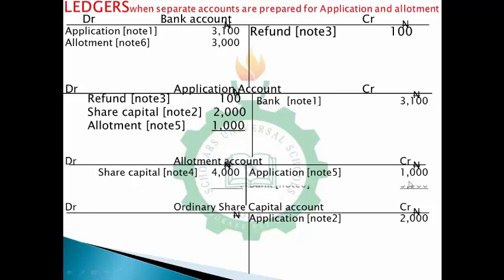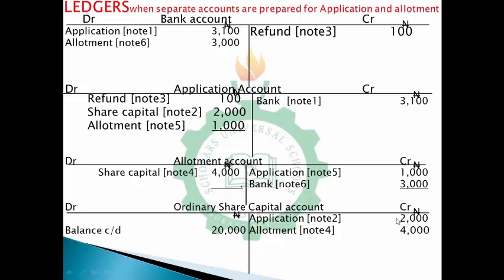Credit allotment 3,000 naira. So by the time you want to give out shares, because you have allotted this 3,000 plus 1,000, that will give you 4,000. Then you'll be allotting shares worth 4,000 naira on this allotment. So this you debit with 4,000. Then you credit the ordinary share capital with 4,000. So we are done with allotment.